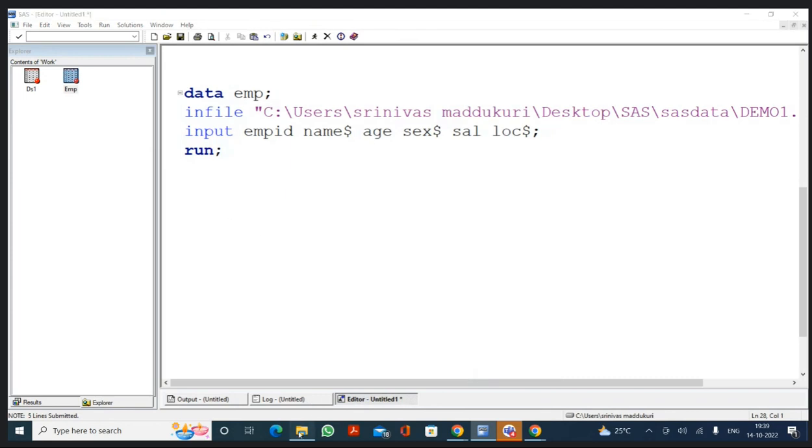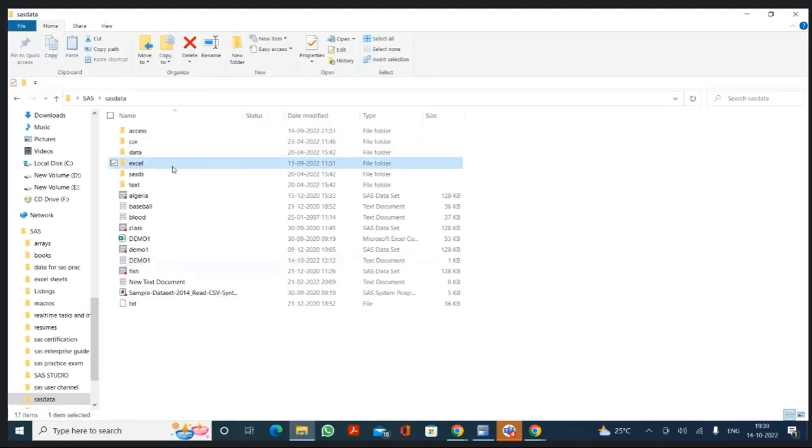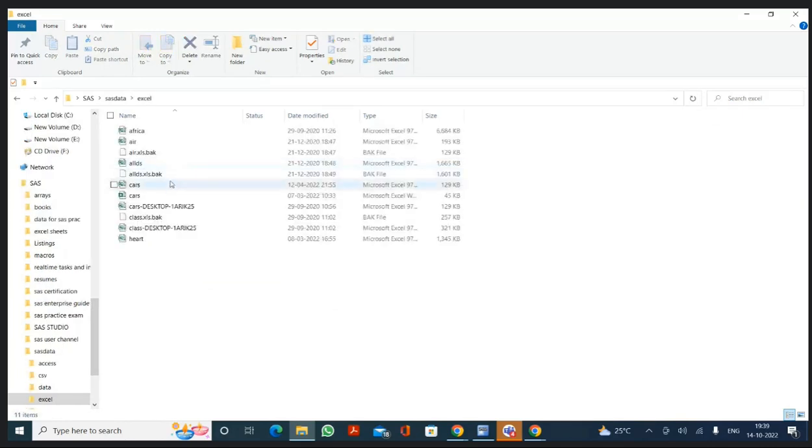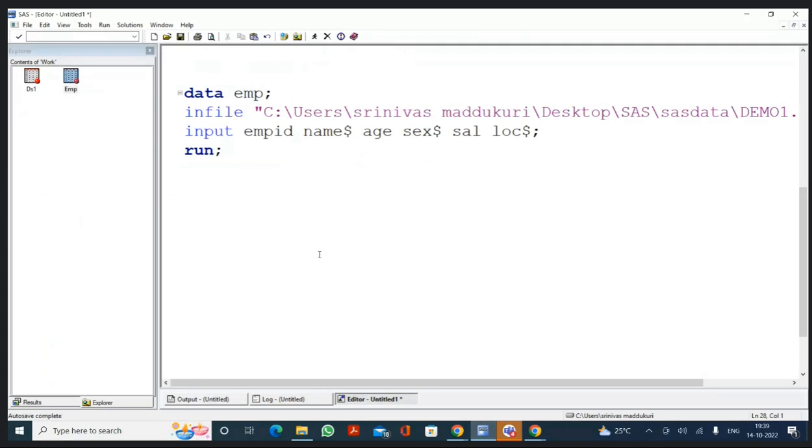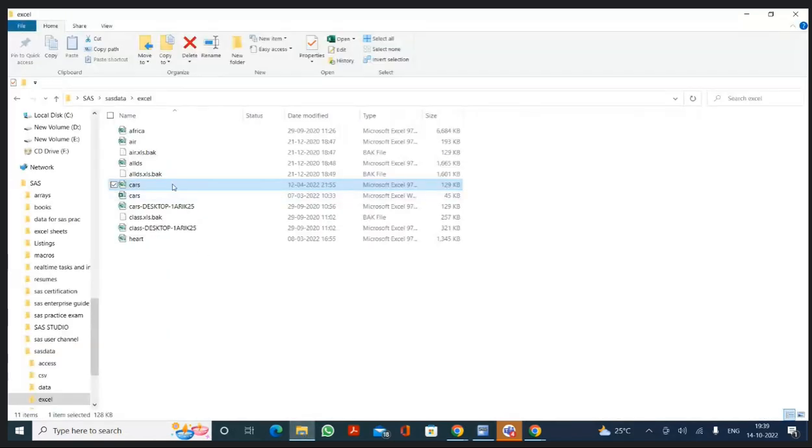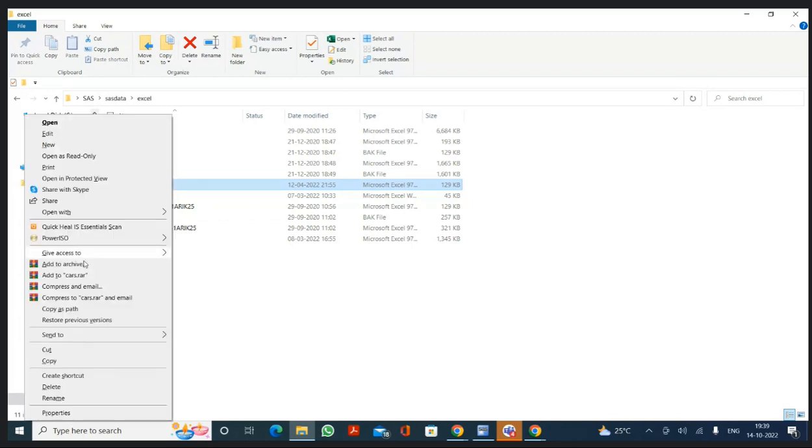Now, I want to import an Excel sheet called cars. Tell me how to write a program to import an Excel sheet. Proc import, datafile is equal to the path of the file. Shift, right click, copy as path.